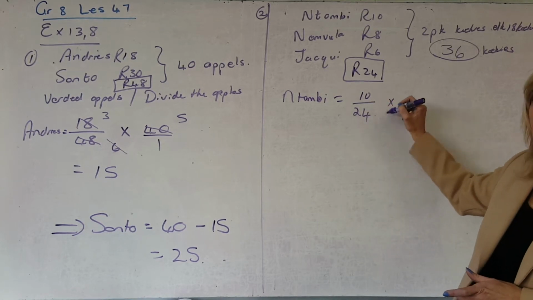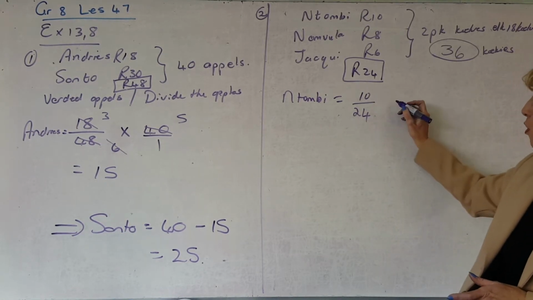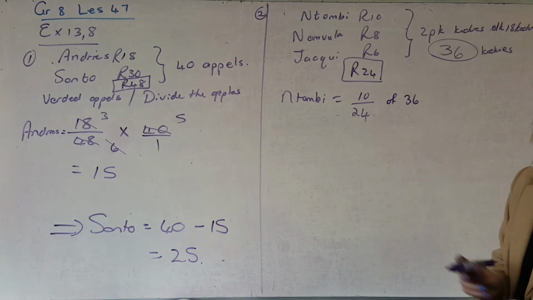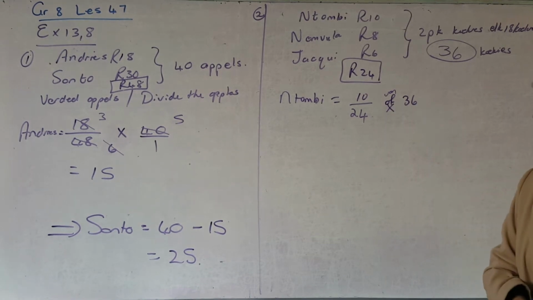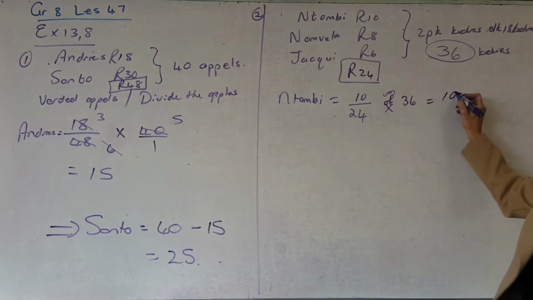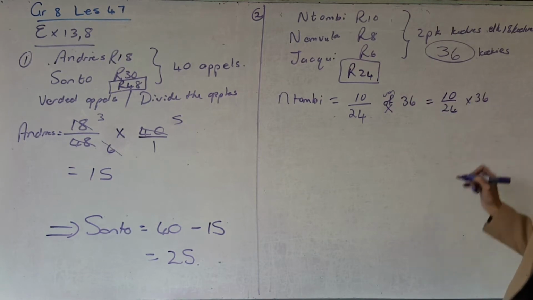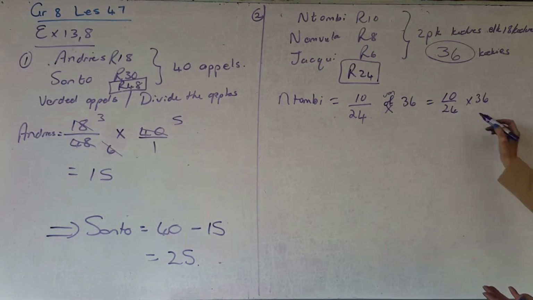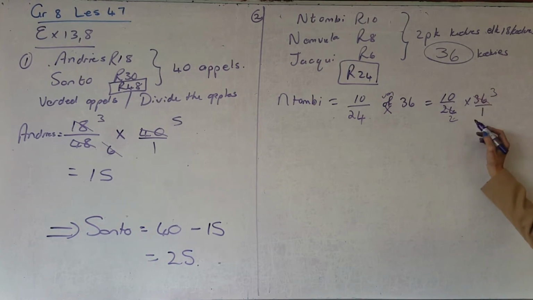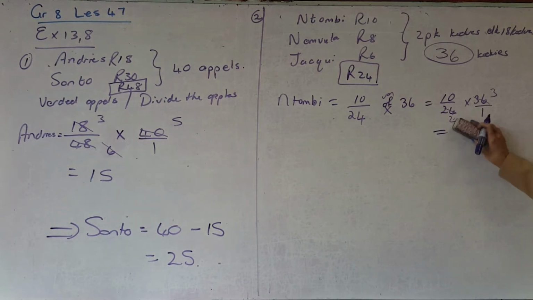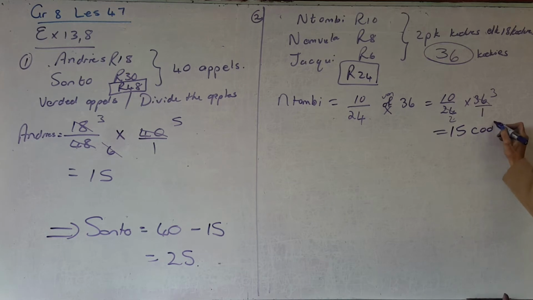So Ntombi will get 10 out of 24 of the 36 cookies, van die 36, and of becomes multiplication. So when you do your sum, you're going to have 10 out of 24 times 36, which again, just calculator, or you can go over 1. 12 goes 2, 12 goes 3, so that gives me 30 over 2, or 2 goes in 10, 5, which again, just by accident, gives me not 15 rand, but 15 cookies. So, Ntombi, it's 15 cookies.